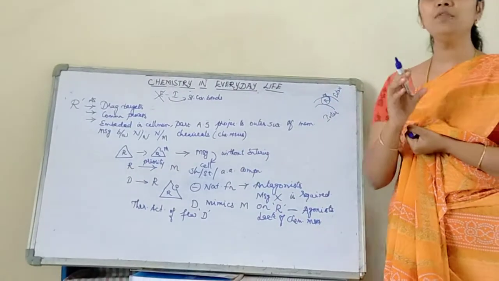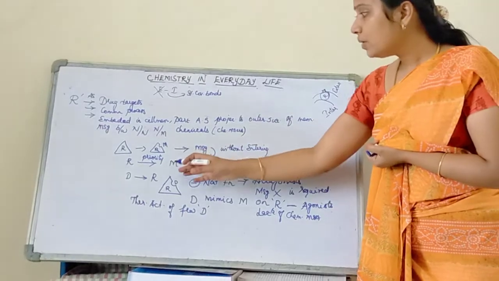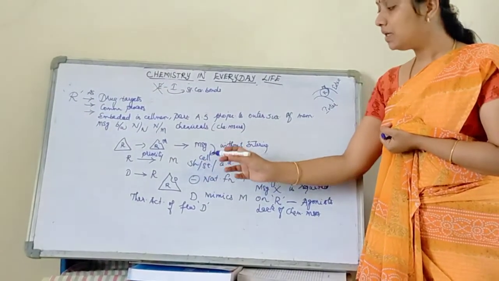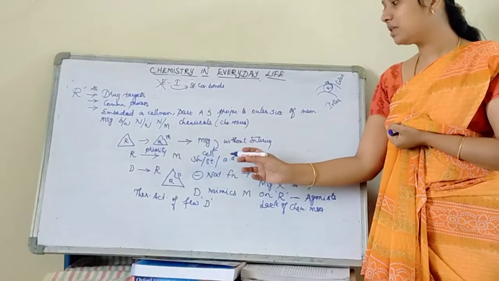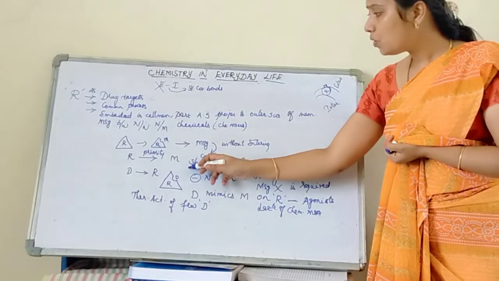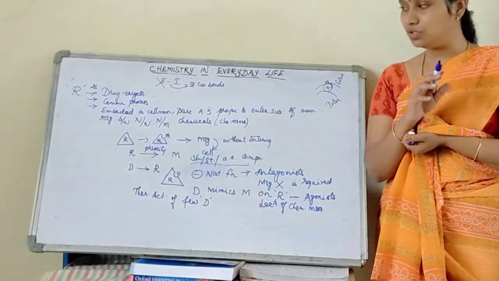My receptor gives priority only to some messengers compared to other types of messengers. So it depends on what factors? It depends on the shape of the messenger, it depends upon the structure of the messenger, and it depends upon the amino acid composition of the protein. So based on three aspects, my receptor will be giving priority to the messenger.